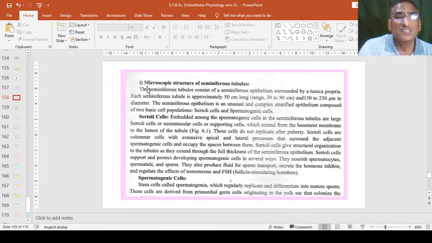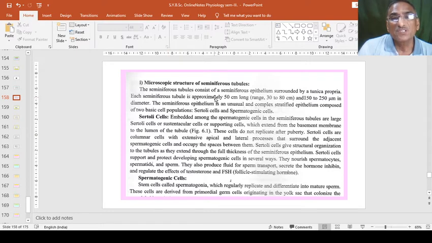Now we will see the microscopic structure of seminiferous tubules in which the sperms are produced. Actually, there are two types of cells found in testes: Sertoli cells and spermatogenic cells, from where the actual sperms are developed. And Sertoli cells are the supporting cells or nourishing cells which give nourishment to the cells.